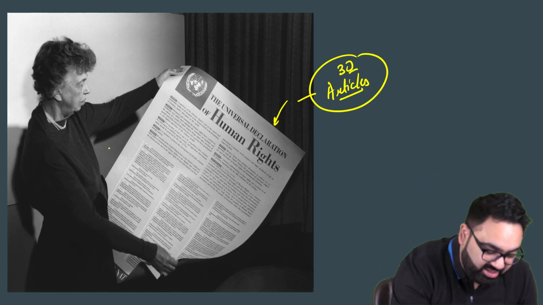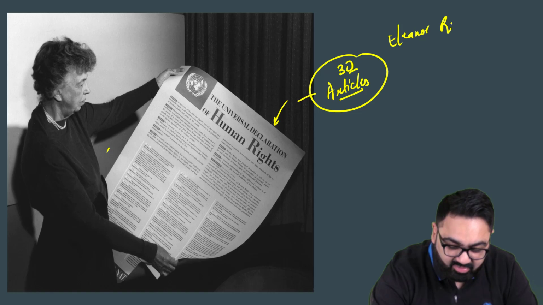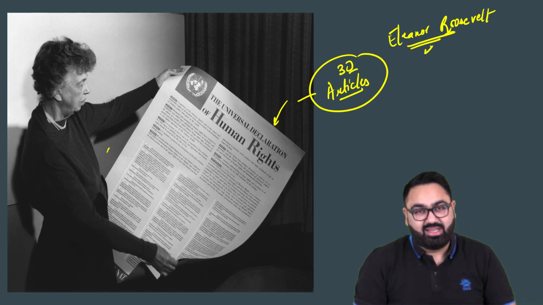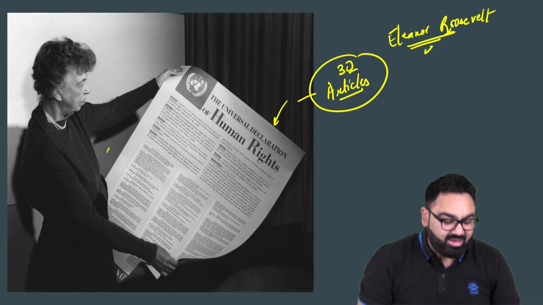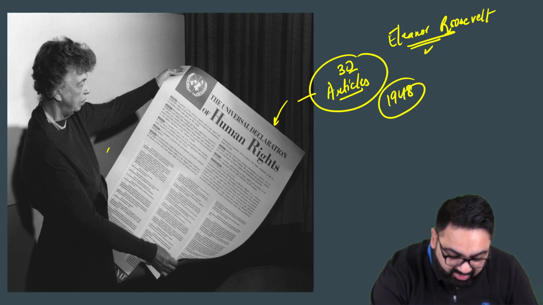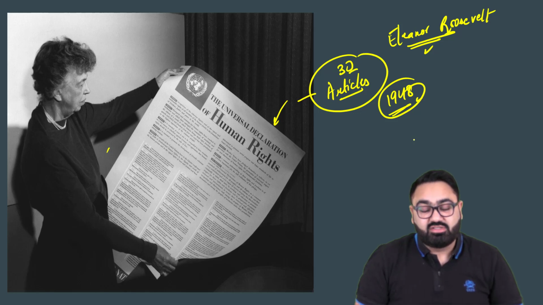This lady that you see here is Eleanor Roosevelt, wife of late American President Franklin D. Roosevelt. She played a major role in discussing about this. She was a person behind this idea of Universal Declaration of Human Rights. So human rights, as I said, Universal Declaration was made in 1948. However, that is not the point of the question. The question is asking about what are the different generations of rights.